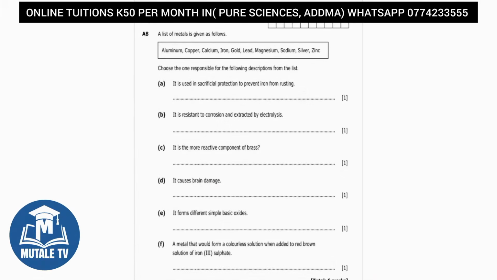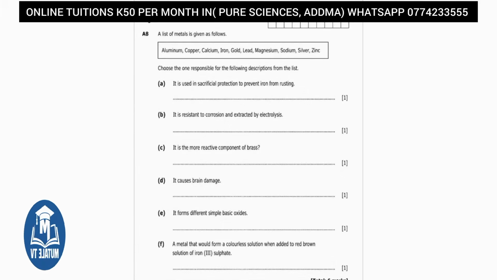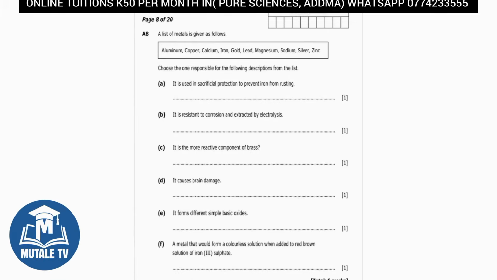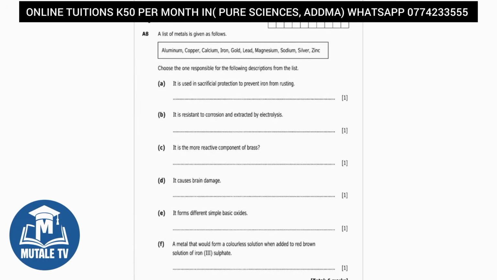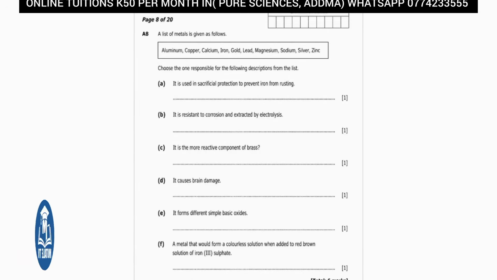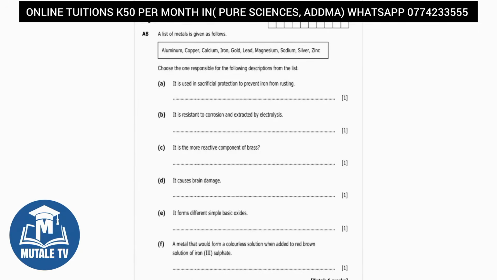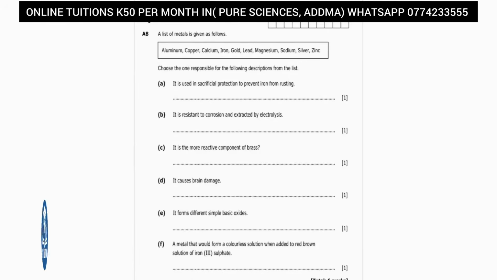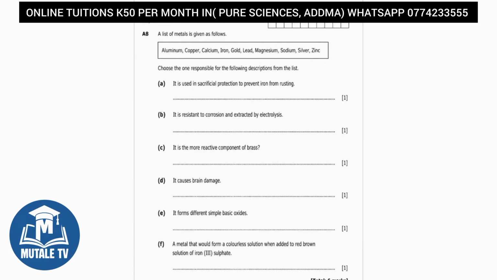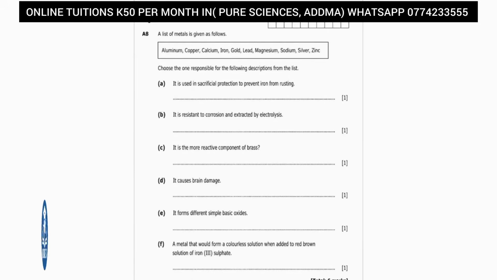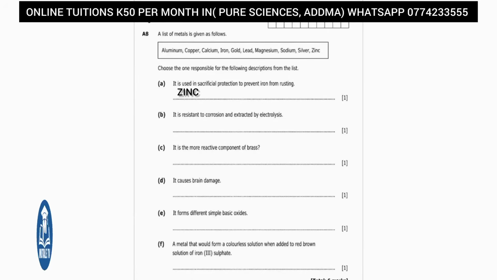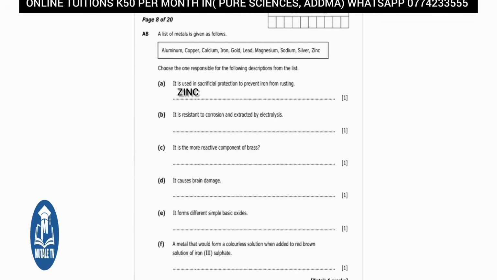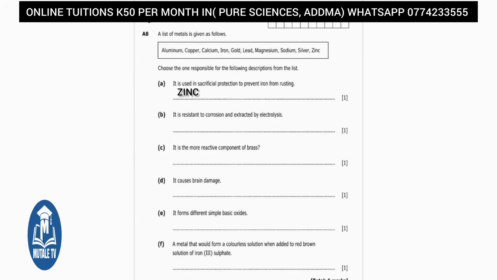It reads, a list of metals is given as follows: aluminium, copper, calcium, iron, gold, lead, magnesium, sodium, silver, zinc. Choose the one metal responsible for the following descriptions from the list. Part A says, it is used in sacrificial protection to prevent iron from rusting. The correct answer is zinc. Zinc is more reactive than iron, so it corrodes first, protecting the iron underneath from rusting.